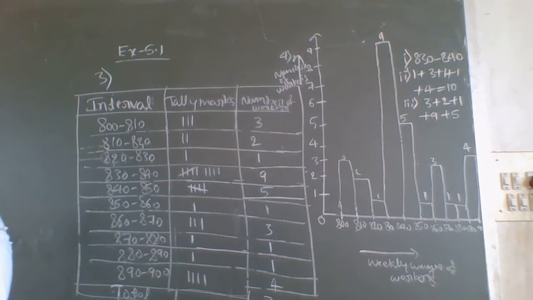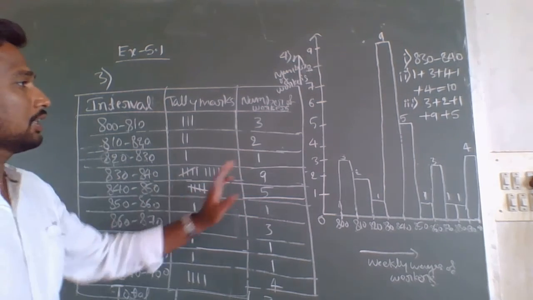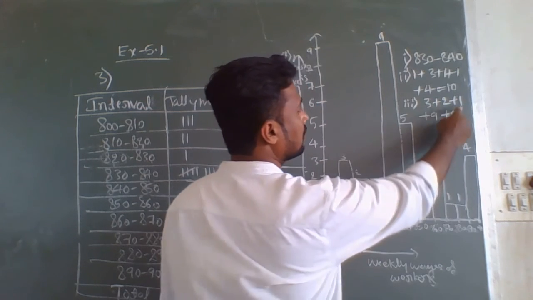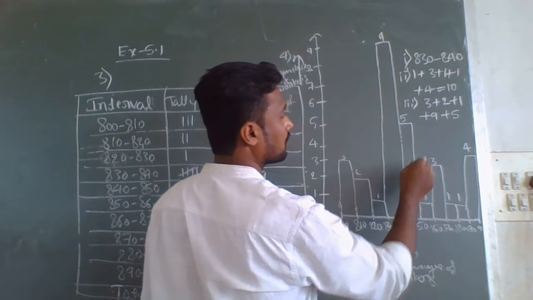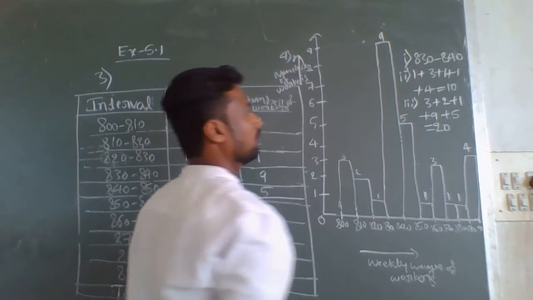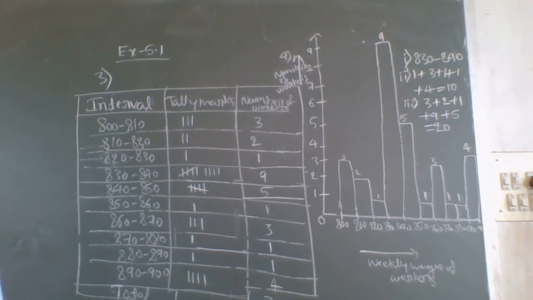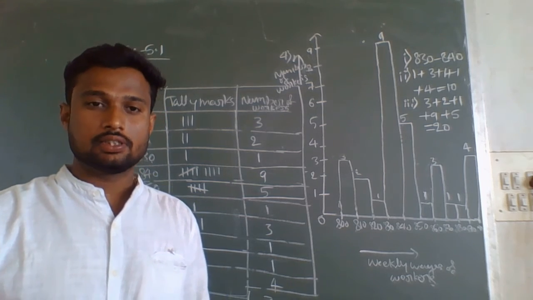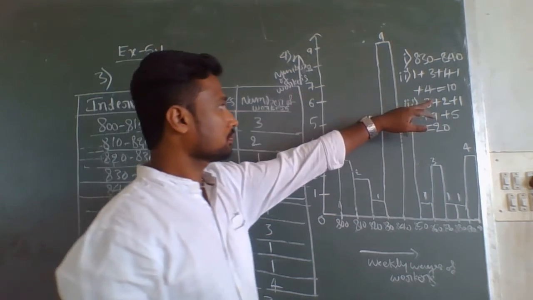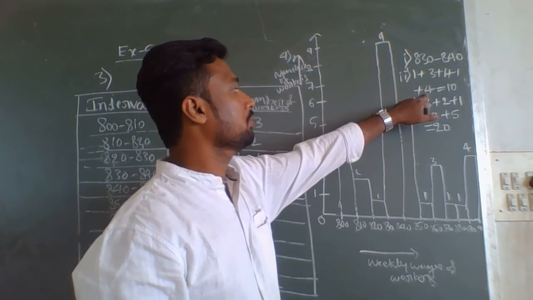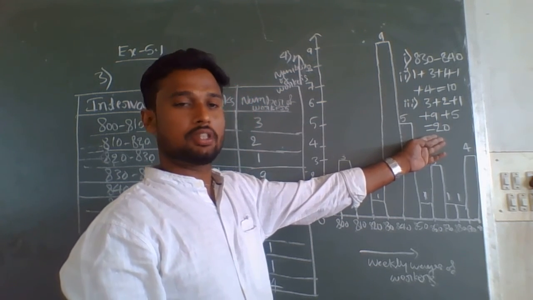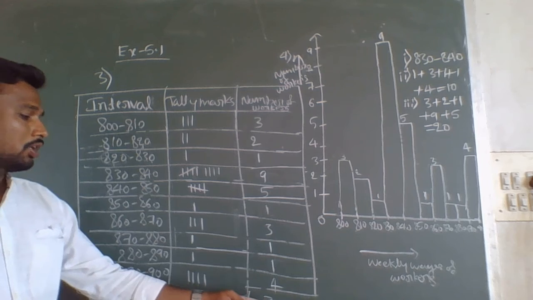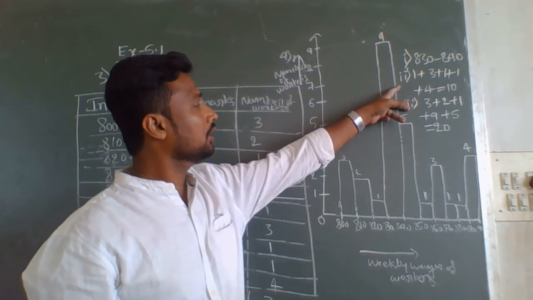They are asking less than 850 rupees, so this is the last number. 3 plus 2 is 5, 5 plus 1 is 6, 6 plus 9 is 15, 15 plus 5 is 20. What did you get? 20. So 20 workers earn less than 850 rupees is the answer. You can check: more than 850 rupees, 10 members are there; less than 850 rupees, 20 members. If you add 20 plus 10, how much will you get? 30 only, the total number. So both the answers are correct.